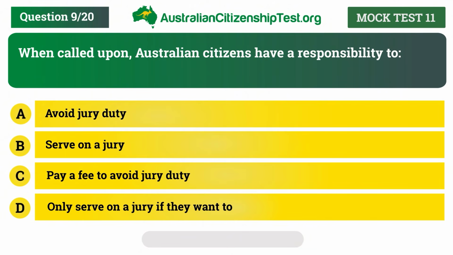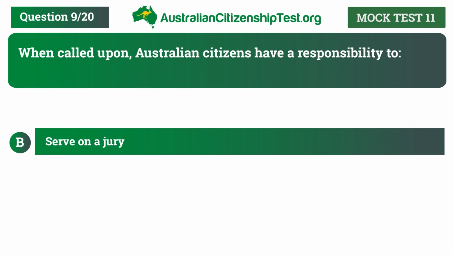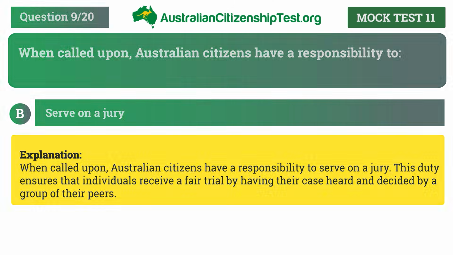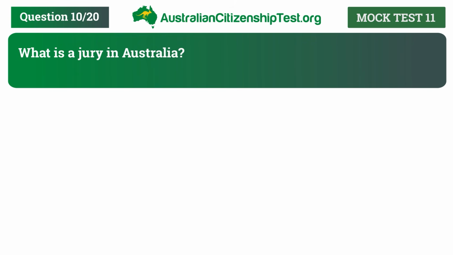The correct answer is B. Serve on a jury. Explanation. When called upon, Australian citizens have a responsibility to serve on a jury. This duty ensures that individuals receive a fair trial by having their case heard and decided by a group of their peers.